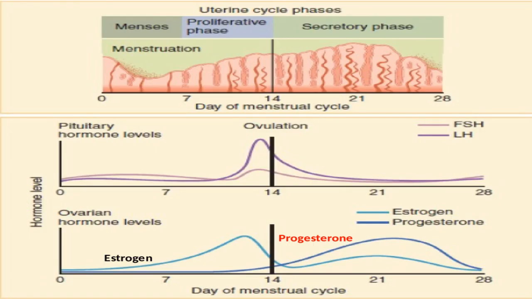The hormonal overview of the uterine cycle shows that from day 5 of the menstrual phase, estrogen starts increasing and reaches its highest during the proliferative phase, then starts to decline, and in the secretory phase its levels start increasing again. However, progesterone marks its entry after ovulation and reaches its maximum during the secretory phase. So that was the end of the uterine cycle.